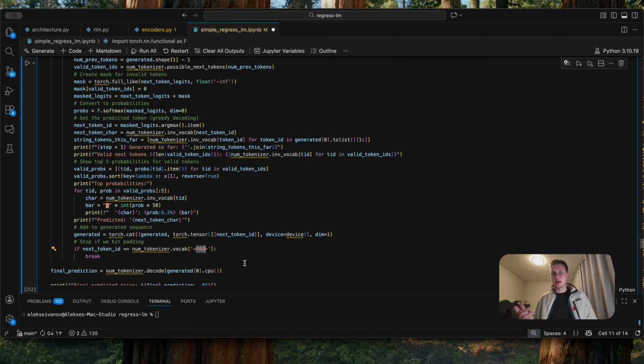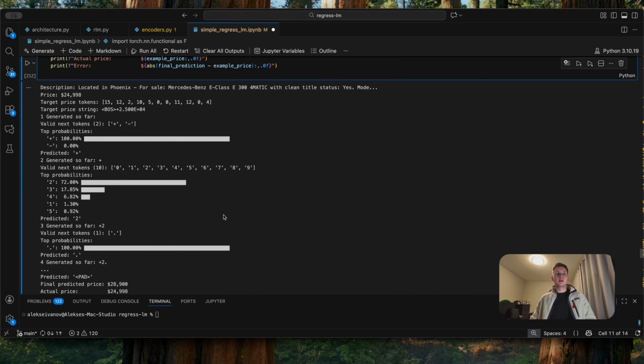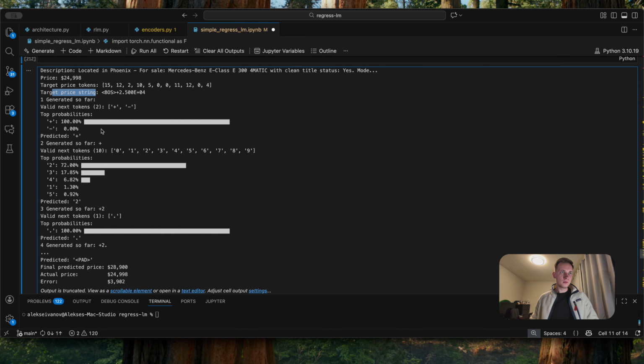Now let's see everything in action. Let me scroll down here. And here's our example. We have a Mercedes-Benz E-Class description, and the price prediction is 24,000. We got our target price tokens and then the target price string. Then the loop is happening. Generated so far, nothing is generated, and then the valid tokens are plus and minus. So the model generates that plus is 100% and minus is 0, and so the predicted next token is plus.